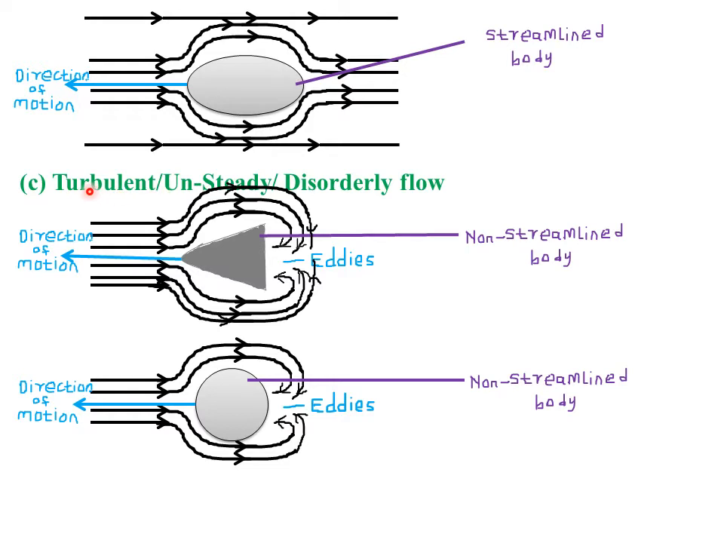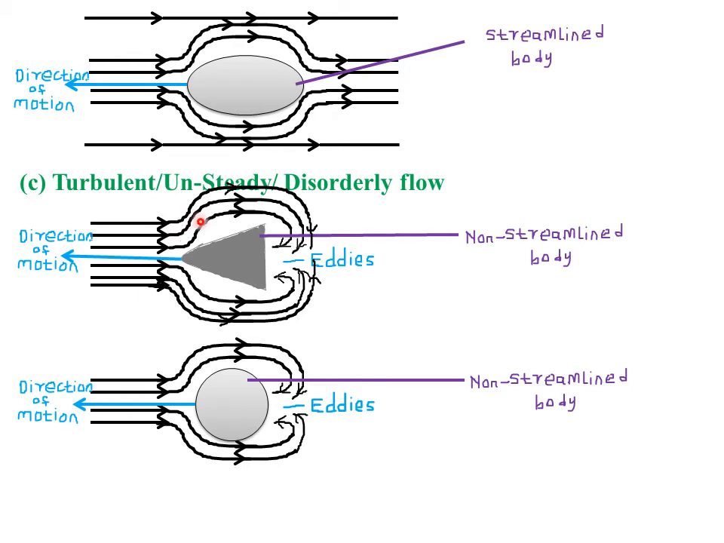Then the other type of flow is what we call a turbulent or unsteady or a disorderly flow. A turbulent flow is defined as a flow in which the speed and direction of the fluid particles passing any point vary with time. For example, you have a very good example here. As you can see, this particular body here has sharp edges. That means it will be offering a very high resistance to the flow of this particular fluid.